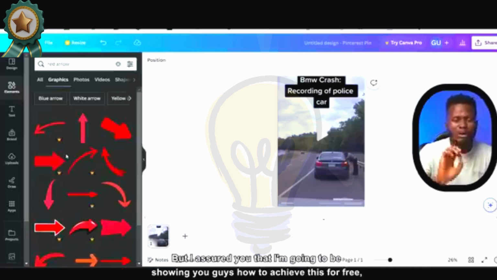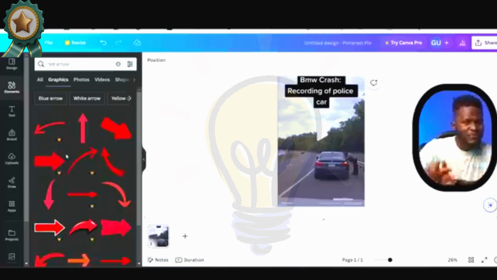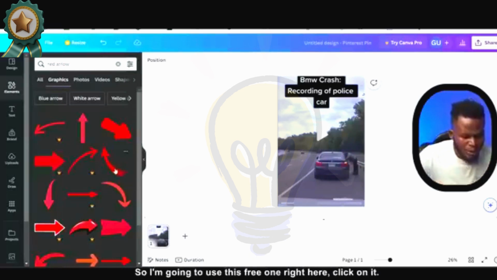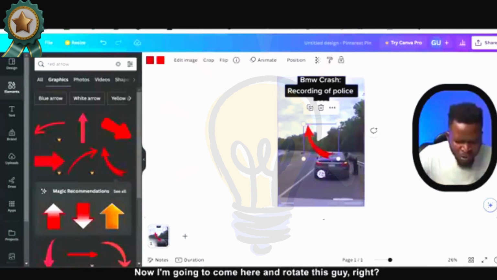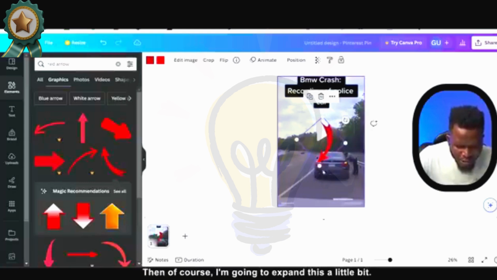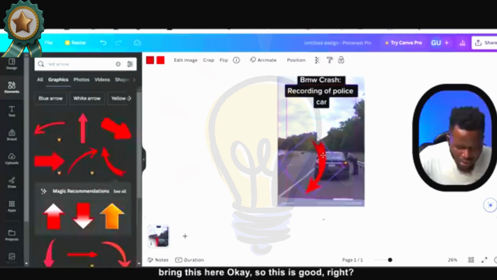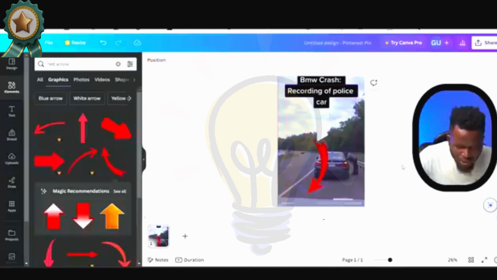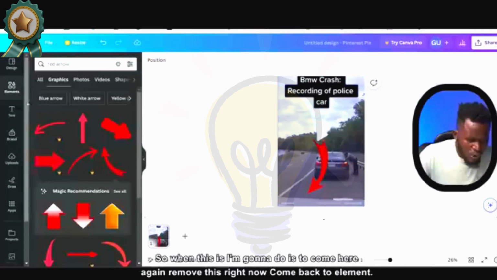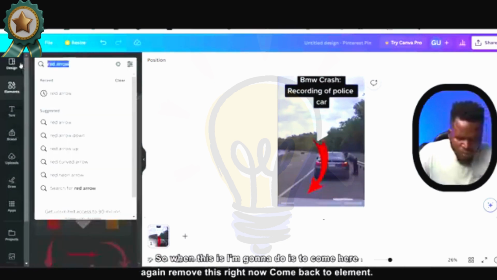But I assured you that I'm going to show you exactly how to achieve this for free, which is exactly what I'm doing right now. So I'm going to use this free one right here. Click on it. Now I'm going to rotate this, then expand it a little bit, so it points here. Make this a little smaller, and bring this here. Okay, so this is good. The next thing I'm going to do is remove this.